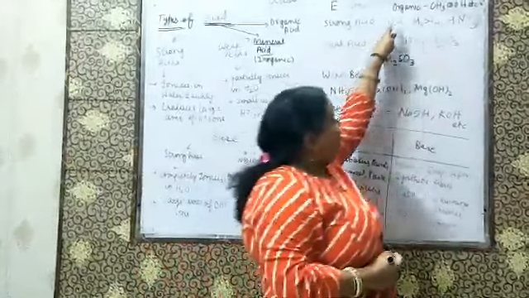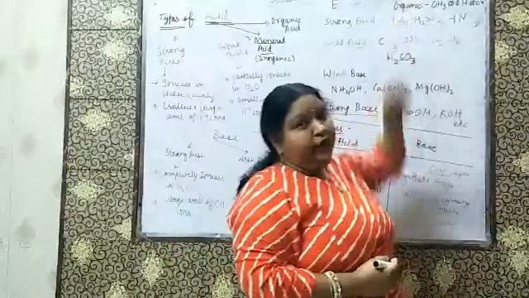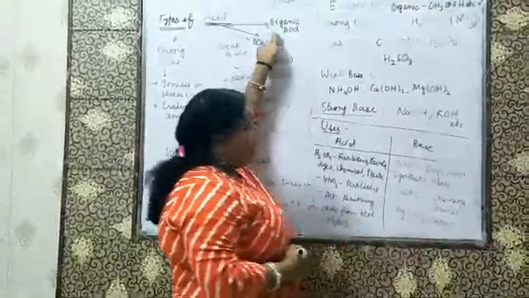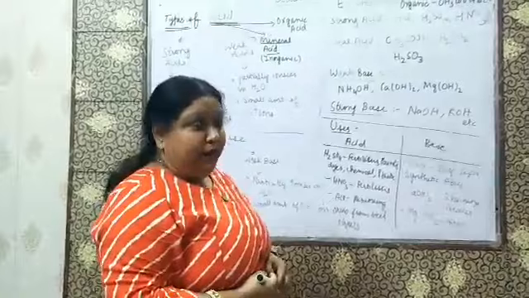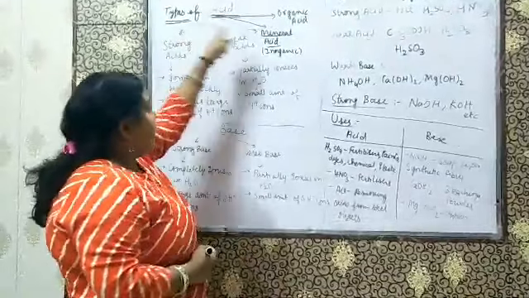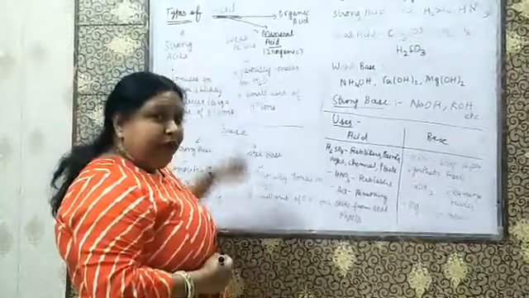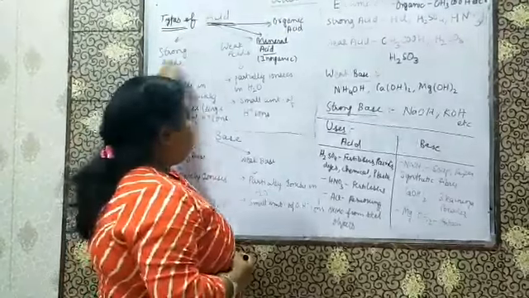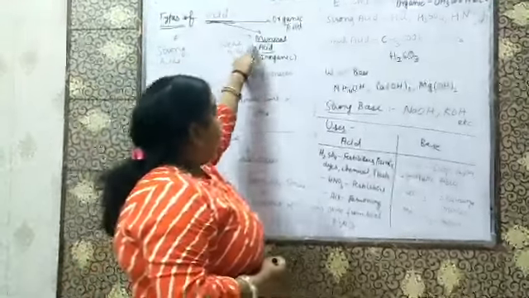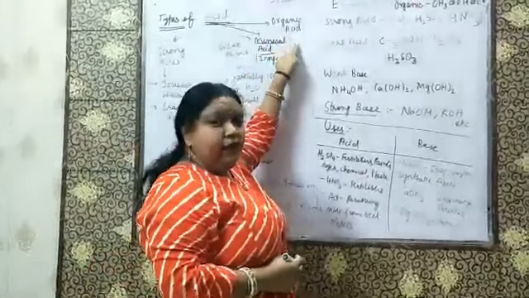These acids which we use for eating are called organic acids. They are evolved from plants or animals. So I think the types of acid are clear to you. How many types do we have? We have four types of acids: strong acid, weak acid, mineral acid and organic acid.